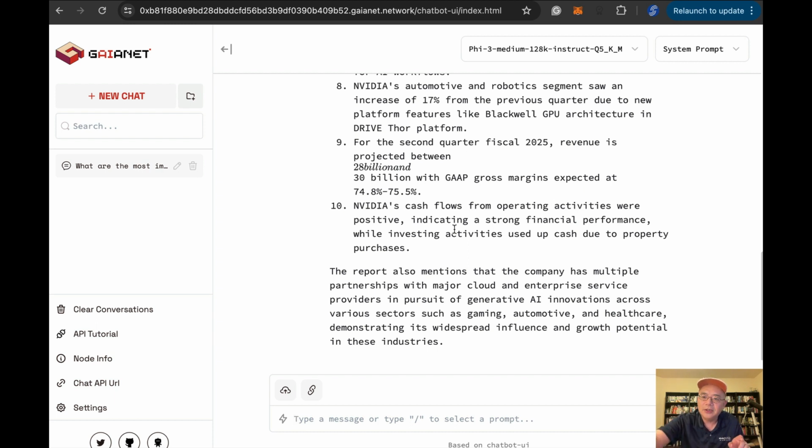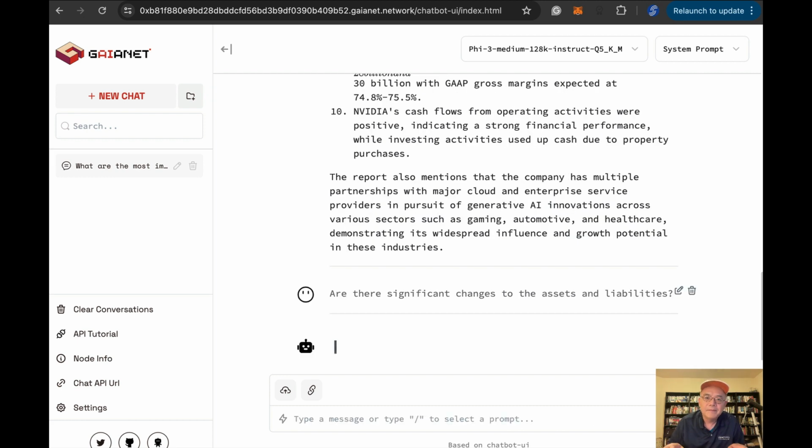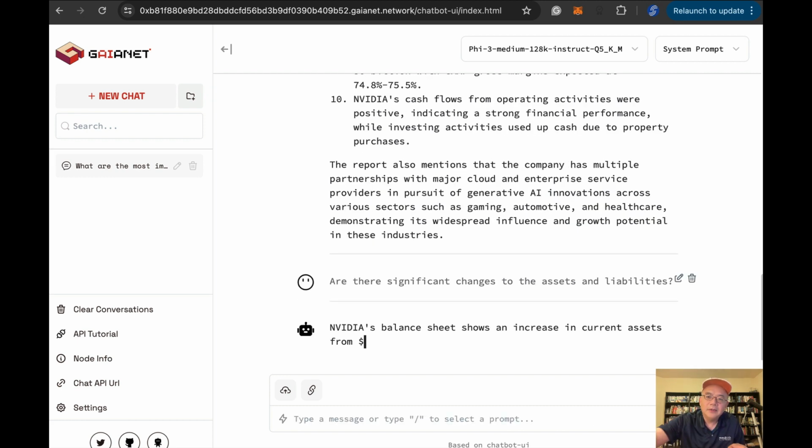So I'm going to ask a very specific question. Are there significant changes to the assets and the liabilities? Okay, let's find that as well.